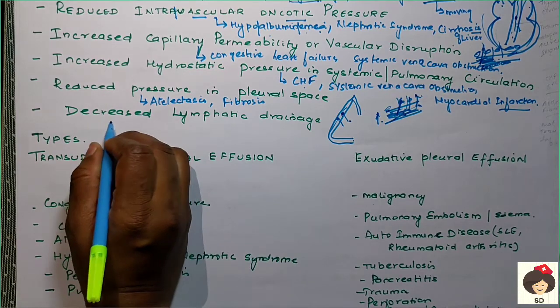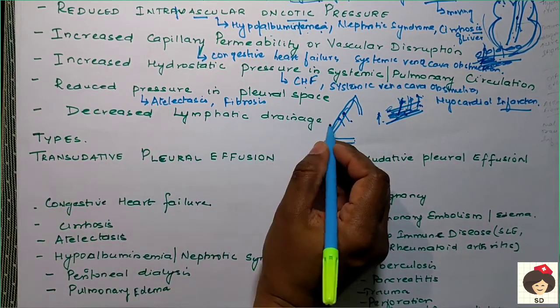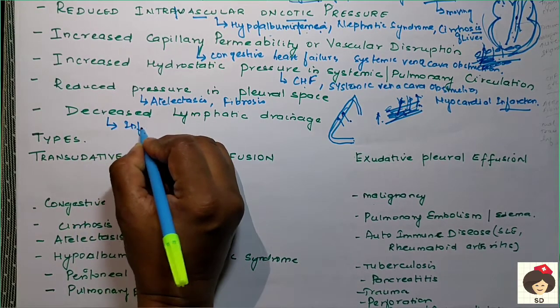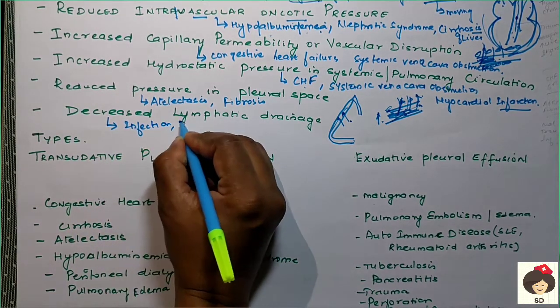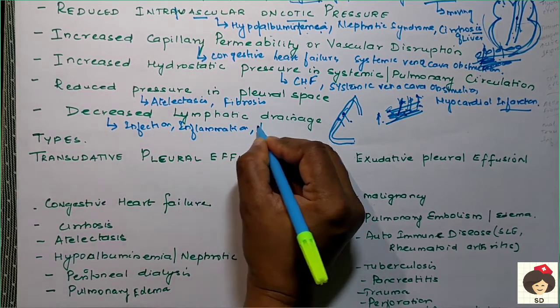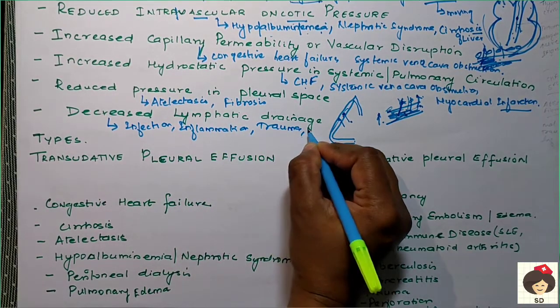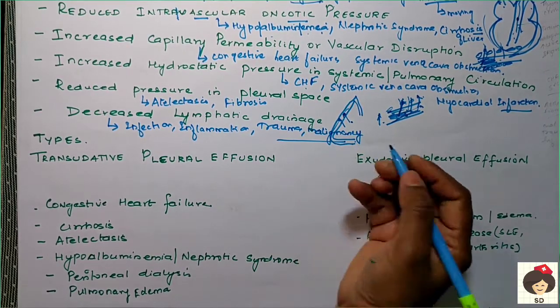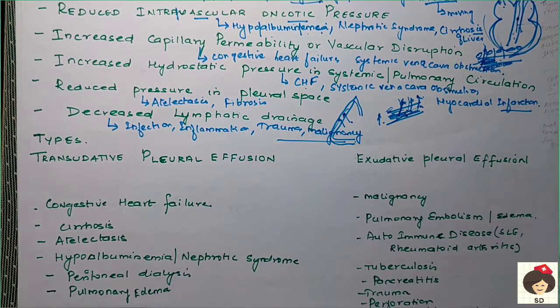The last cause is decreased lymphatic drainage. Lymphatic drainage can be affected due to infection, inflammation, trauma or malignancy. In all these conditions, the lymphatic vessels have to drain the excess fluid.